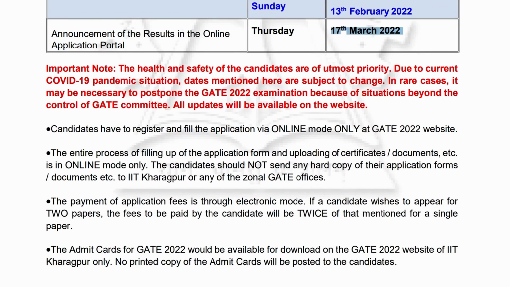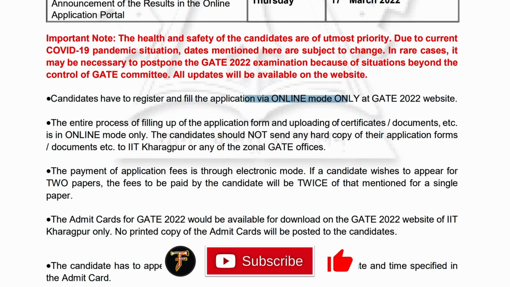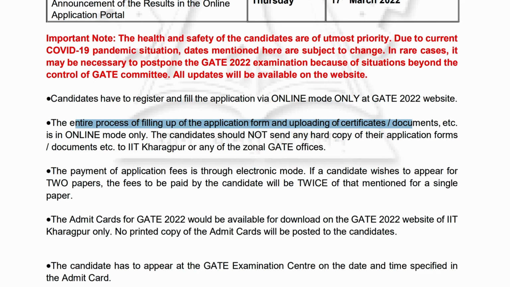Good. Now they have mentioned that again the online mode will be there. You don't have to send anything. The entire process of filling the application form and uploading documents and certificates is online. They may ask you about the degree, like in which semester you are. Let's say you are applying in 3rd year, then they will ask for the 4th semester documents, and you need to upload them.